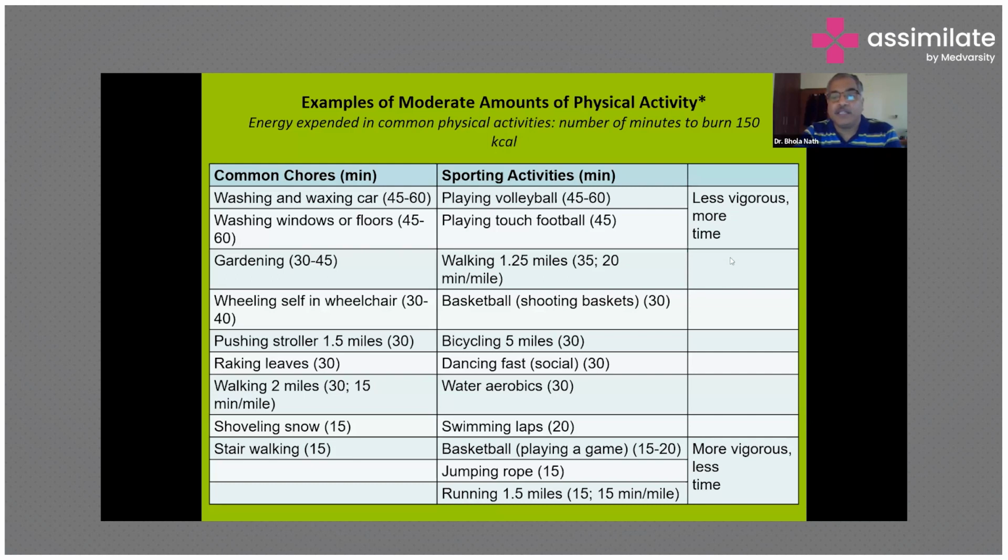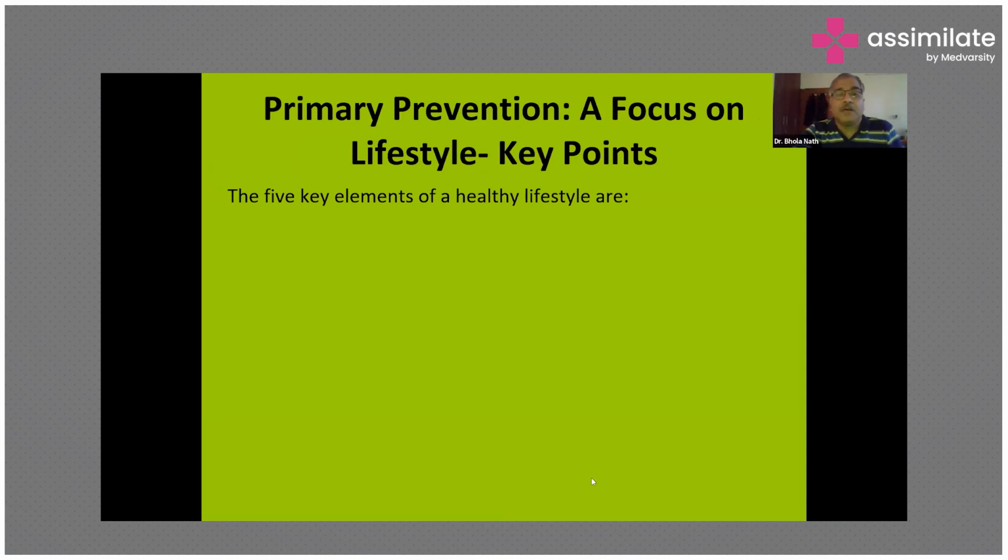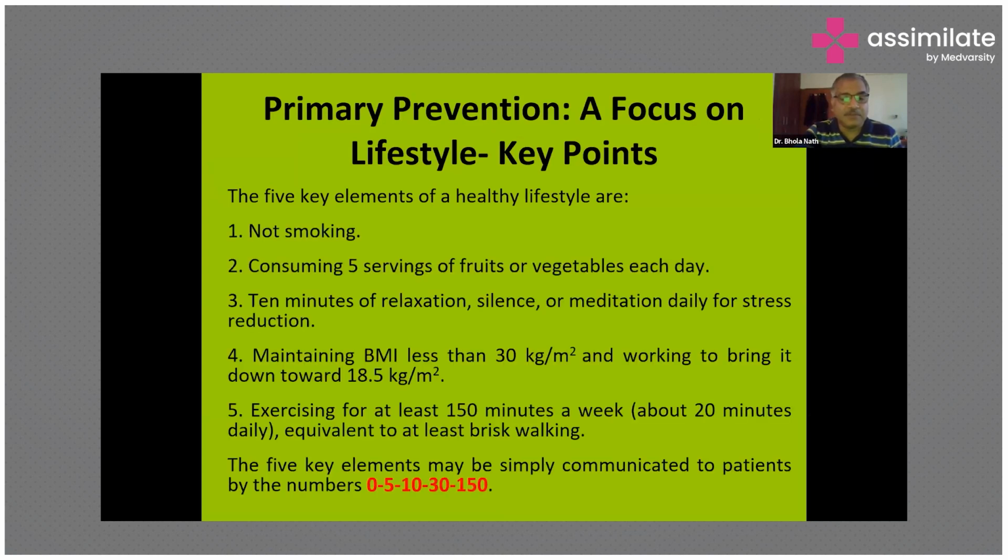And here, these are the less vigorous activities. Gardening, wheeling oneself, these are all moderate varieties of activities. And the more vigorous activities are these: basketball, jumping rope, running 1.5 miles within 15 minutes. Further, this is again a very important slide. We offer it in terms of this: 0, 5, 10, 30, 150.